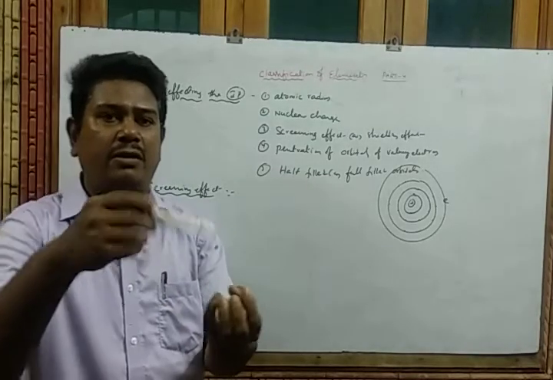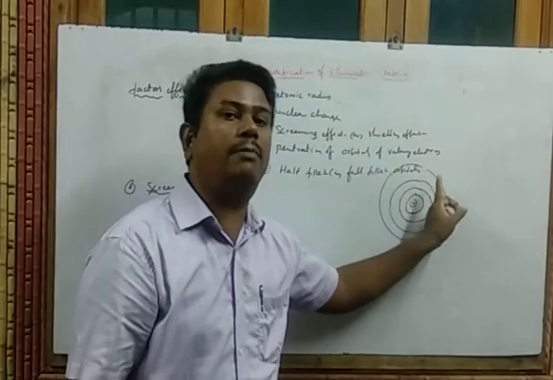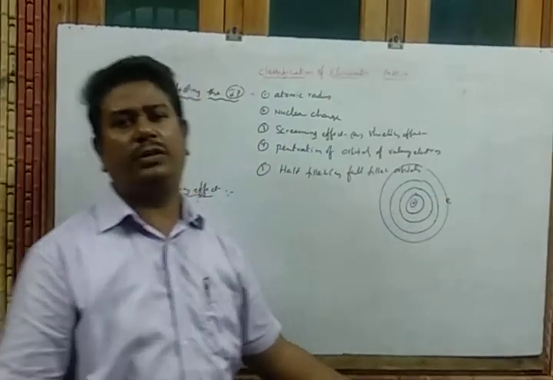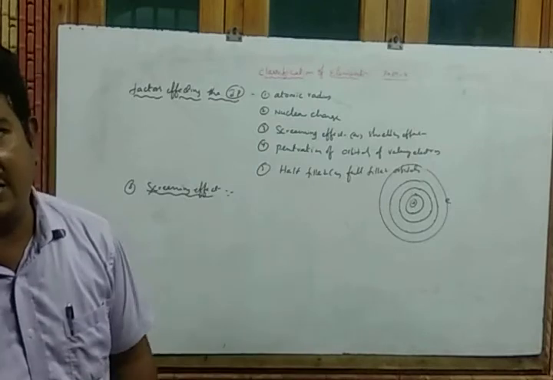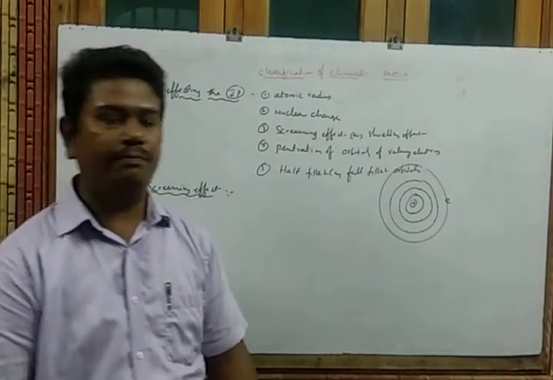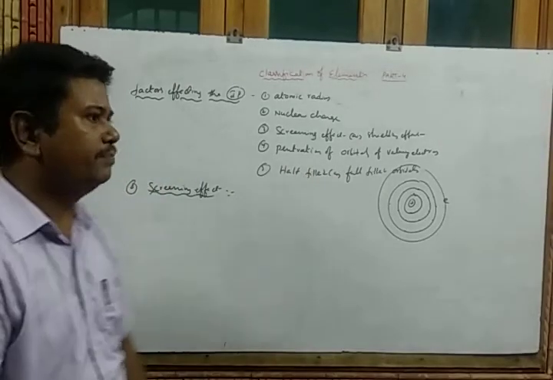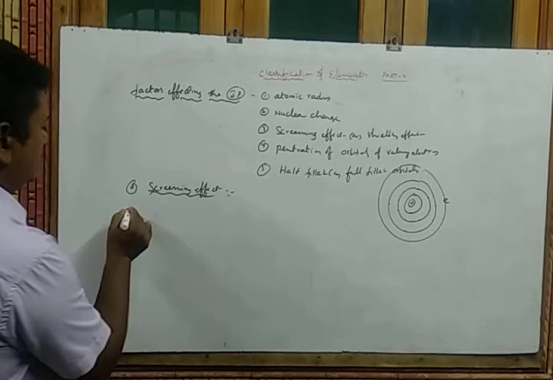So what does the screening effect tell us? As the number of electrons in the inner orbits increases, the force of attraction on the outer orbit decreases. So the ionization potential values decrease. Now another factor is the penetration of orbitals.